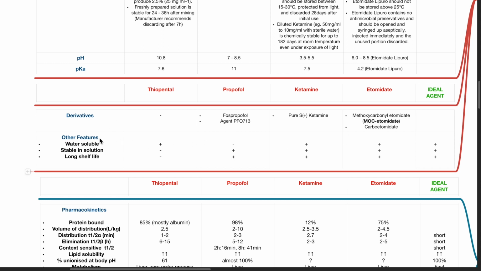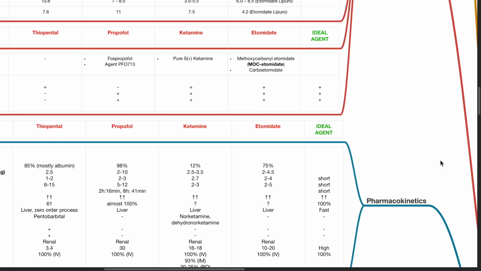Other features: propofol is water insoluble. Thiopental, ketamine, and etomidate are water soluble. Thiopental is not stable in solution. Propofol, ketamine, and etomidate are stable in solution. Thiopental does not have a long shelf life. Propofol, ketamine, and etomidate have a long shelf life. The ideal agent should be water soluble, stable in solution, and have a long shelf life.